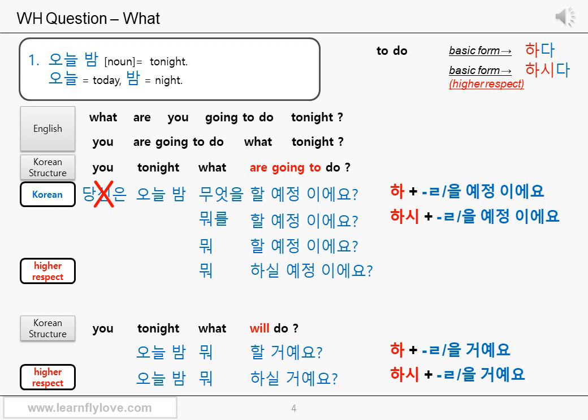Very good. You can make the 이에요 part a higher respect form too, but let's learn about it later because it's too much for you right now. 오늘 밤 뭐 하실 예정이에요? Sounds polite enough, don't worry.